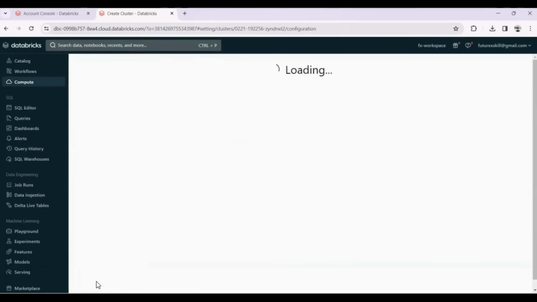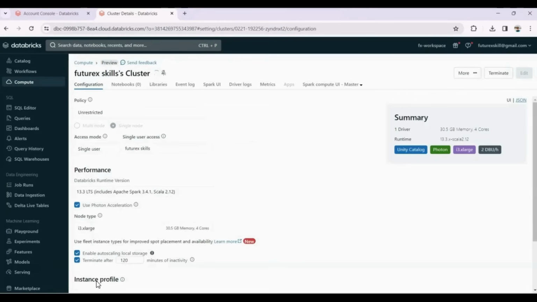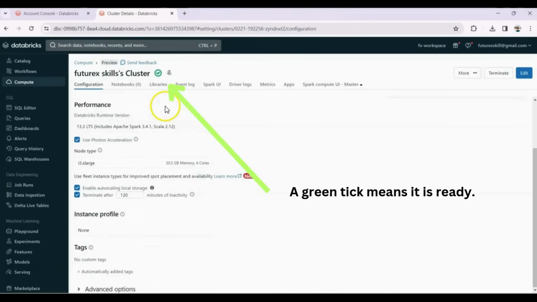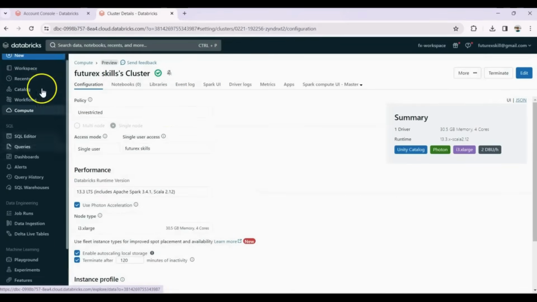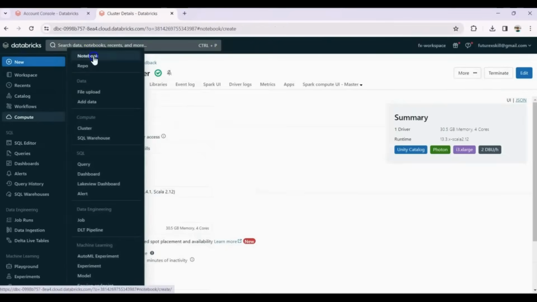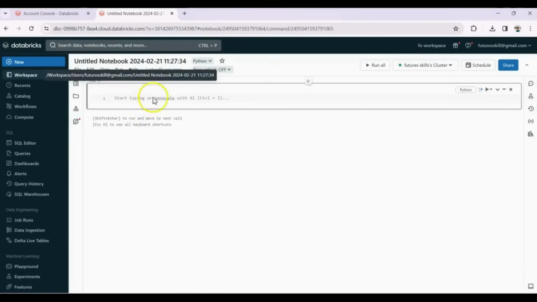Click Create Cluster. It will take about 5 minutes for the cluster to be ready. Then we can attach the cluster to the notebook and execute code.